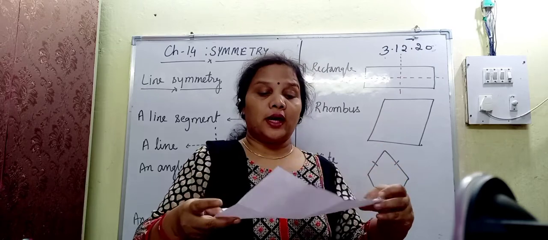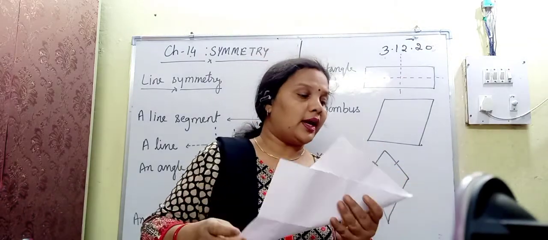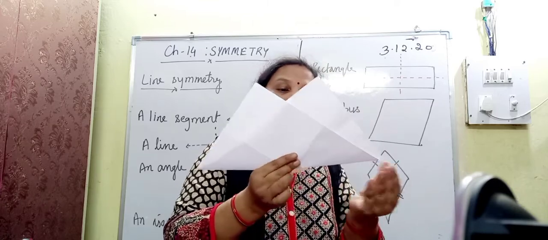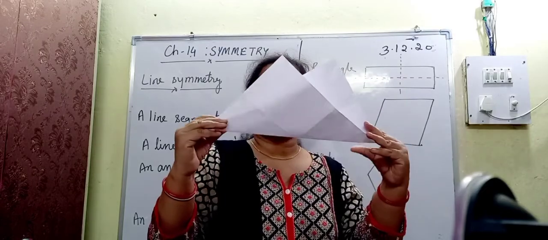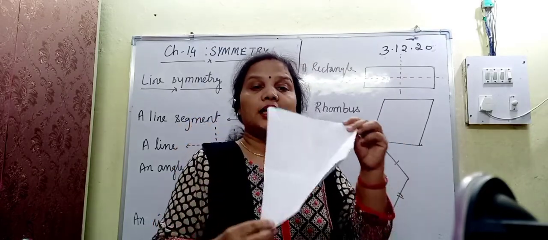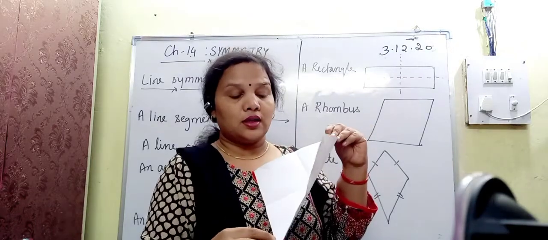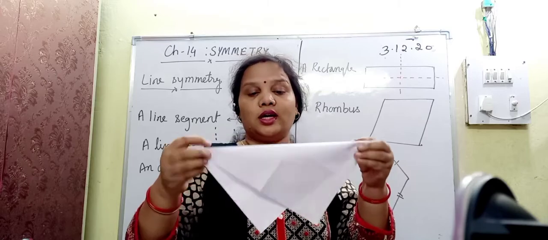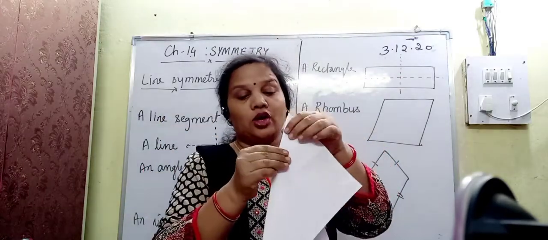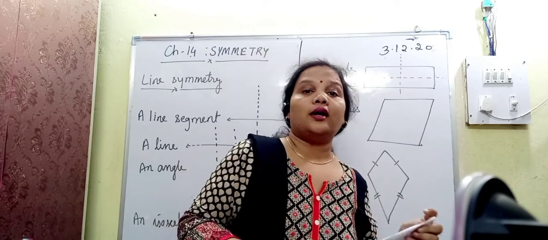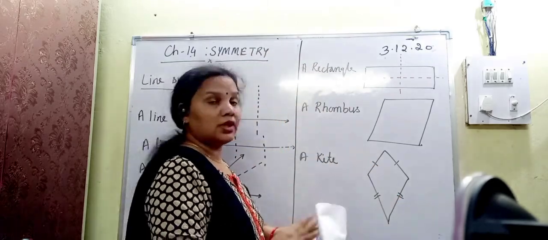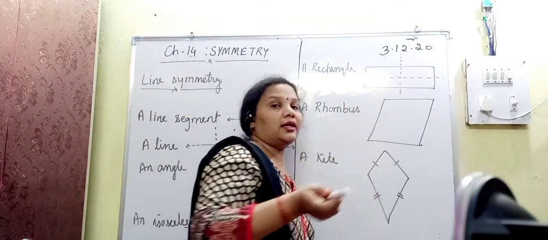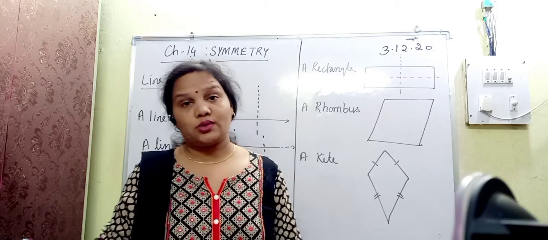If I am folding it diagonally like this, you can see that they are not overlapping each other, right? It means that a diagonal in this rectangle does not divide it into two equal halves, because they are not overlapping. So for a rectangle, there are two lines of symmetry, not diagonally. But in a square, it is possible.